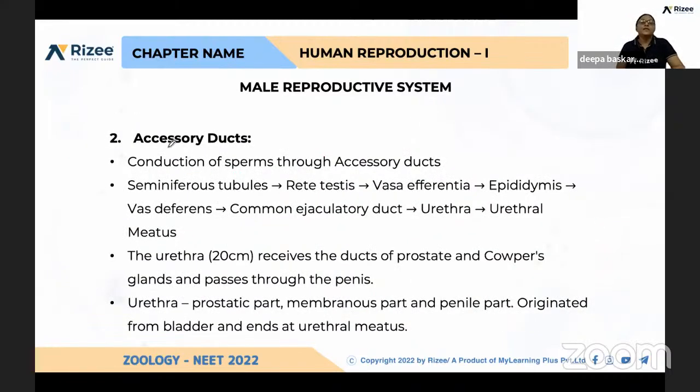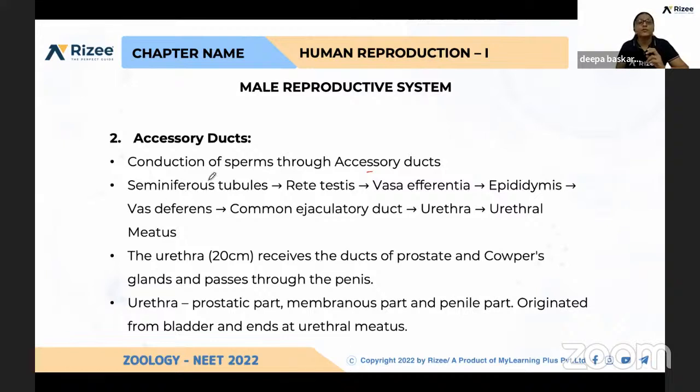See, what is the role of the accessory ducts? Accessory ducts transport sperms from where to where? From seminiferous tubules to the penis. And again, conduction of sperm through the accessory ducts, how is it happening? What is the pathway of the sperm?